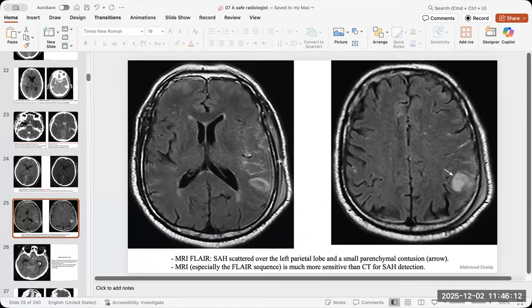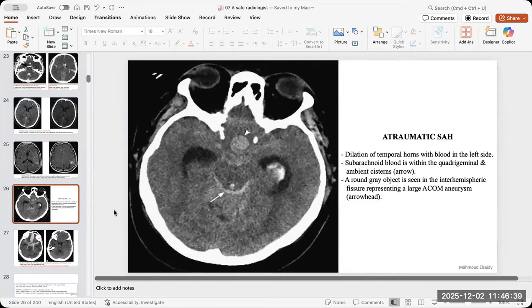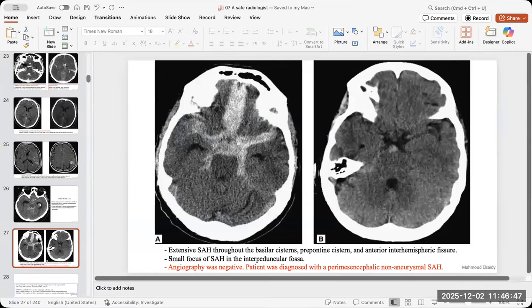And how it looks in the MRI, the best sequence is the FLAIR, T2 FLAIR. Don't forget that for subarachnoid hemorrhage, the susceptibility weighted imaging sequence is also good, especially in hemosiderosis, where the lining of the sulci is all siderotic, all blooming because of chronic subarachnoid hemorrhage. And it can cause symptoms like seizures or headache or this kind of stuff. If this subarachnoid hemorrhage is around the basal cistern, you will look for the aneurysm accordingly.